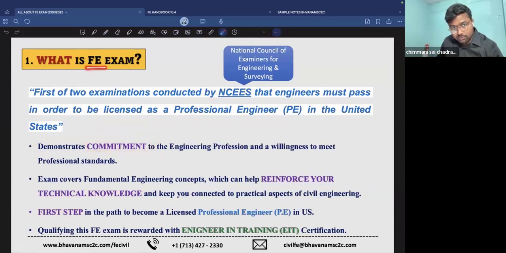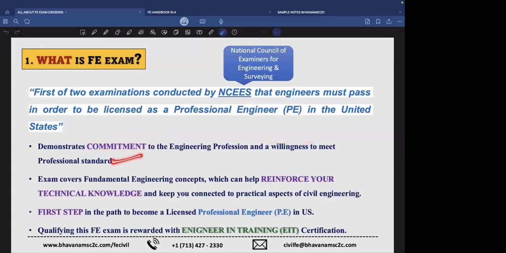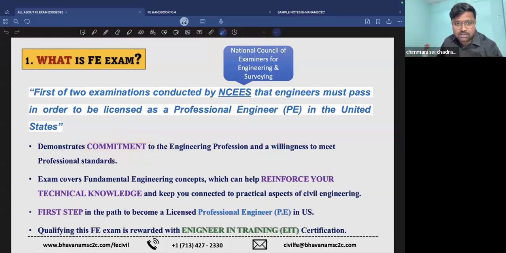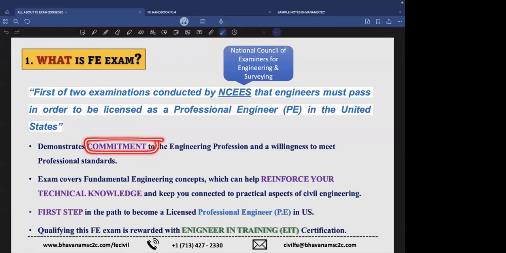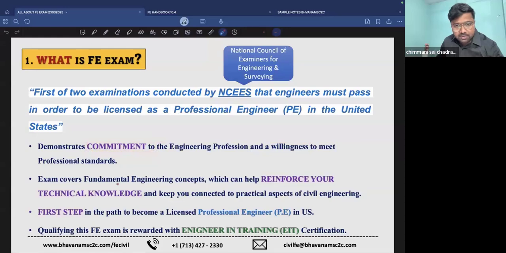So if you crack the FE, the first thing is that it demonstrates your commitment to the engineering profession, and it shows your willingness to meet professional standards. Because of this commitment, the recruiter can know that you are committed to the subject. The exam covers fundamental engineering concepts. Obviously, if you pass this FE exam, your technical knowledge will be enhanced and you will be more confident in performing your jobs. And this is the first step to becoming a licensed PE in the US.